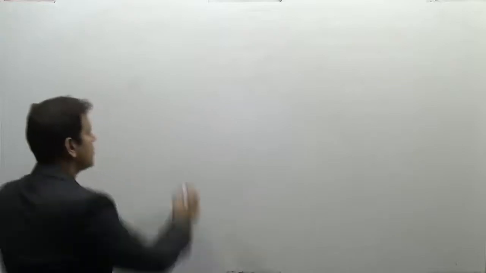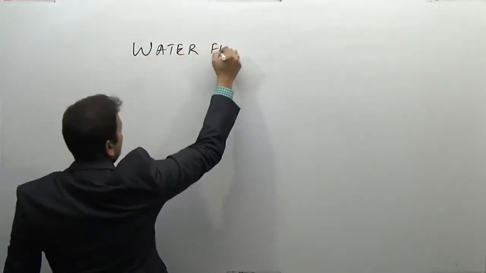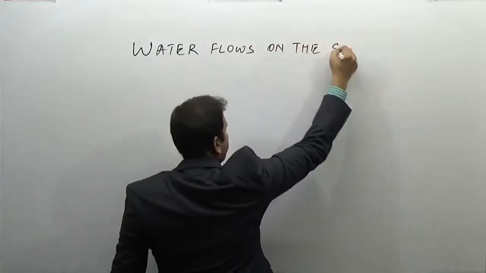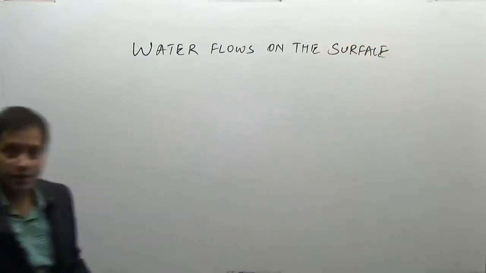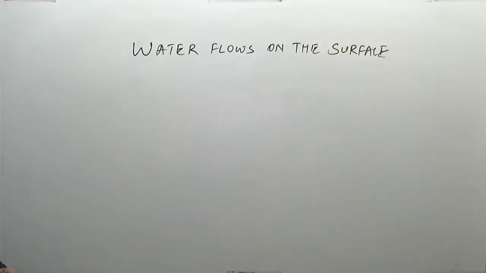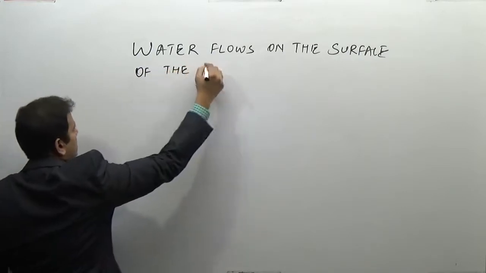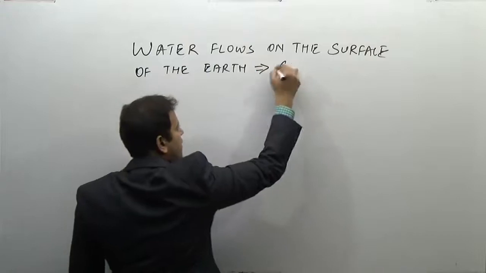So initially, when the water flows on the surface of the earth, it is known as surface runoff.